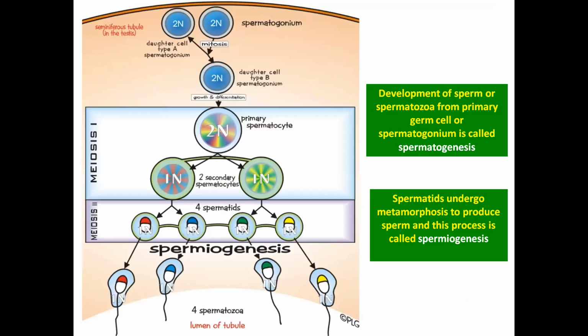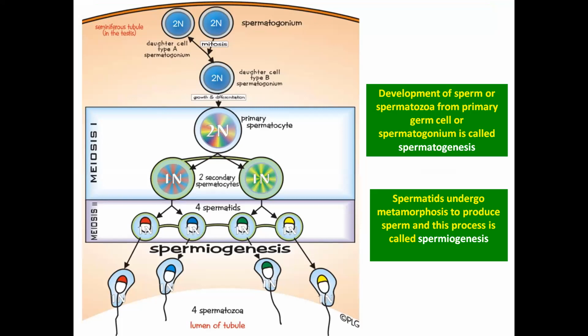So here now the development of the sperm. What happened? The testes have the primary spermatogonium. This spermatogonium is basically the undifferentiated germ cell, which after growth and differentiation develops into the sperms.